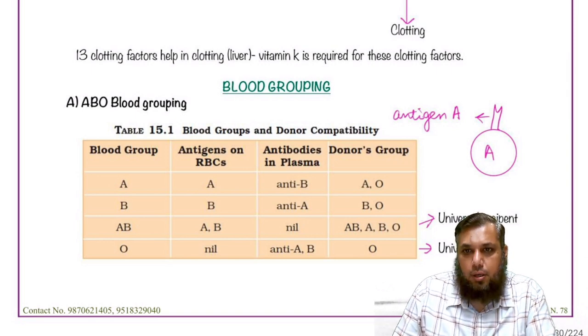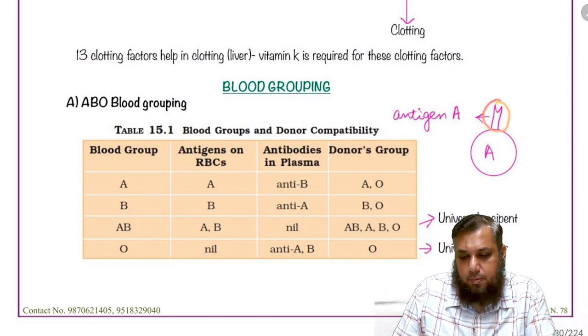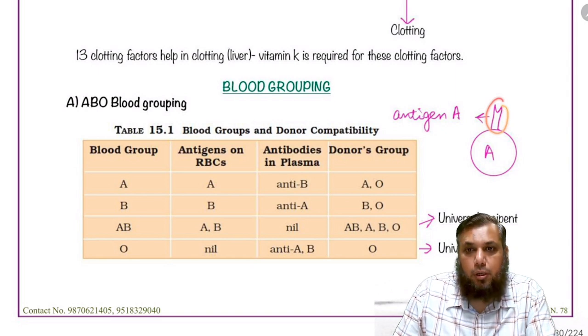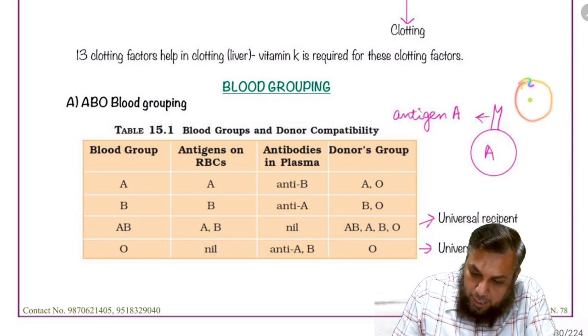So if I am having antigen A on my red blood cell, my blood group is A. It is not a self antigen. It is going to be an antigen for a person with blood group B, because that person will not have this antigen.